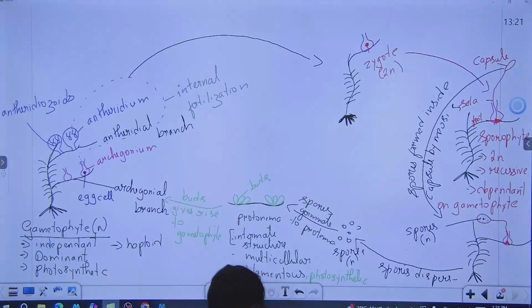Okay. Now the first difference we are going to see is the difference between liverwort and moss.